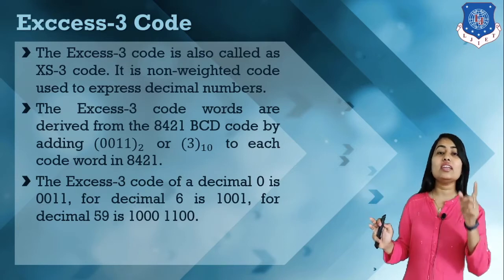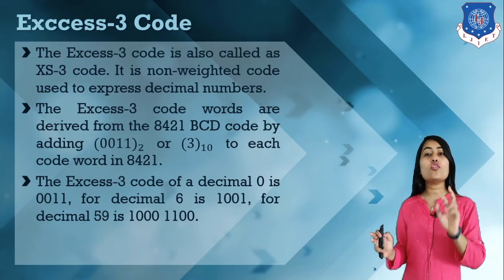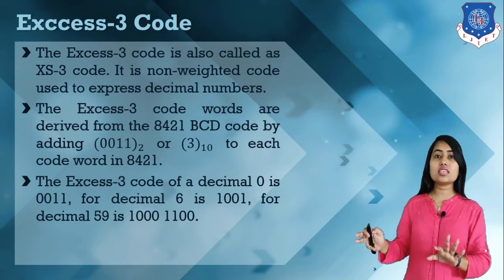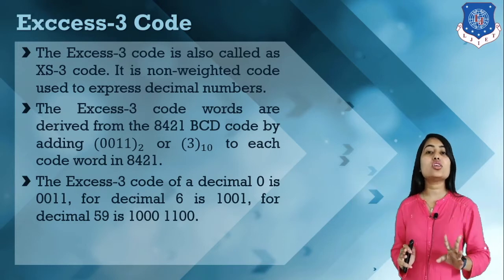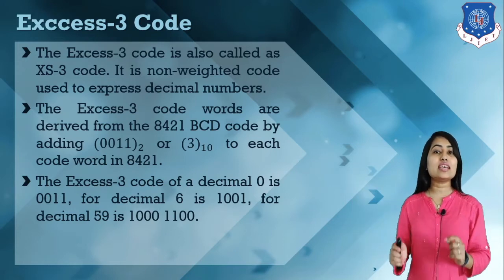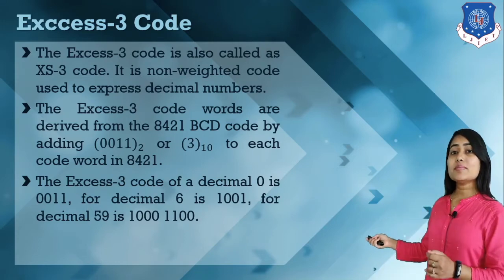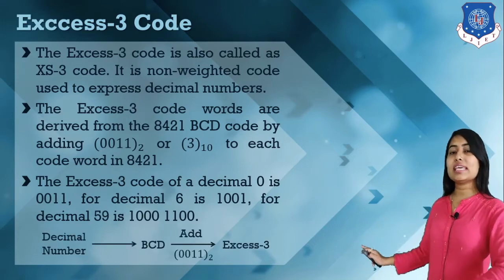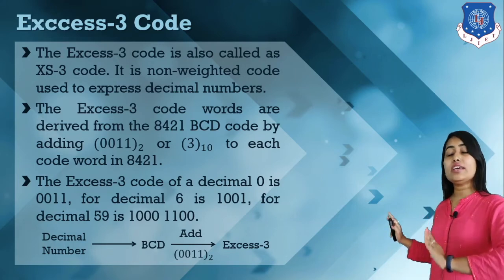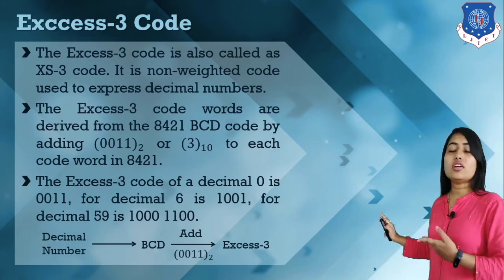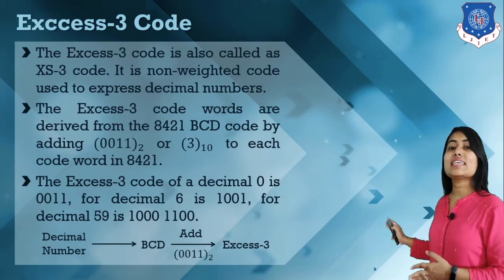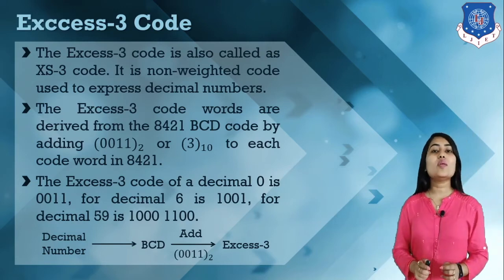And 9 plus 3 is 12, which is represented as 1100. This is how we can write excess 3 code for every decimal number. We write the BCD, and if we add 3, that is binary 0011, we have the excess 3 code.